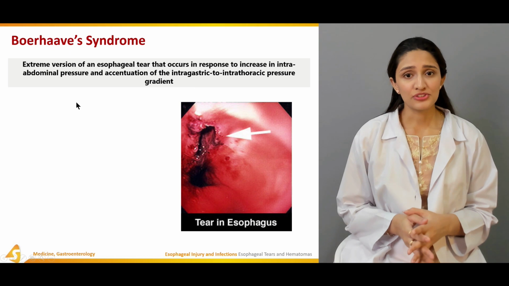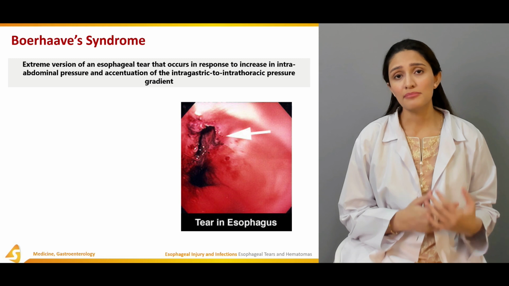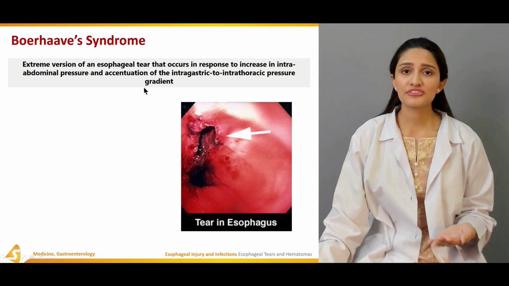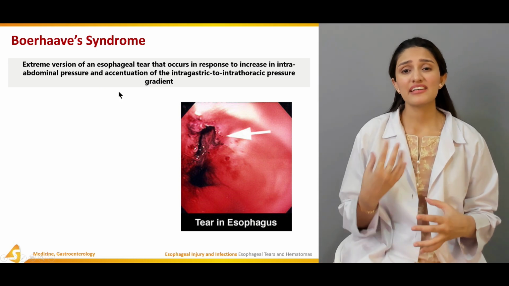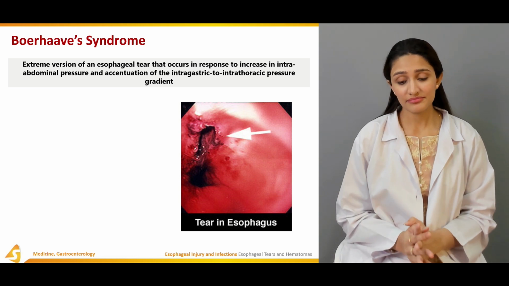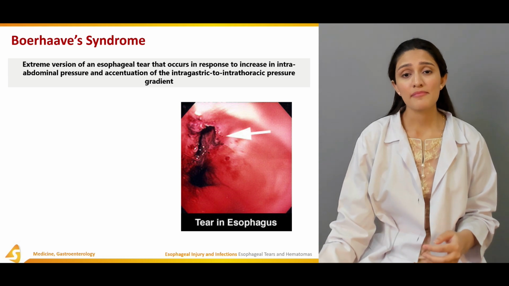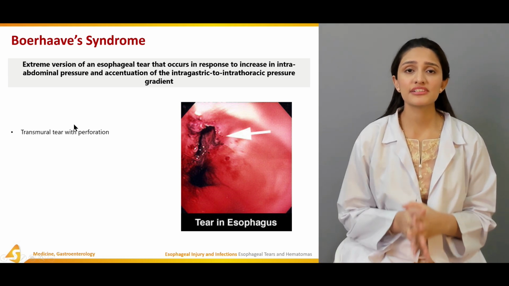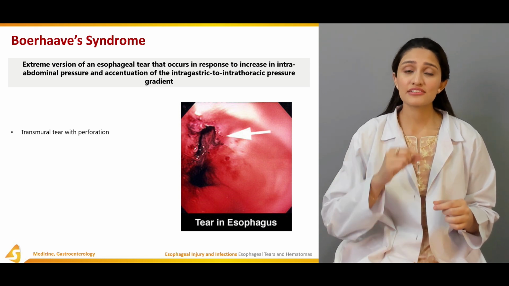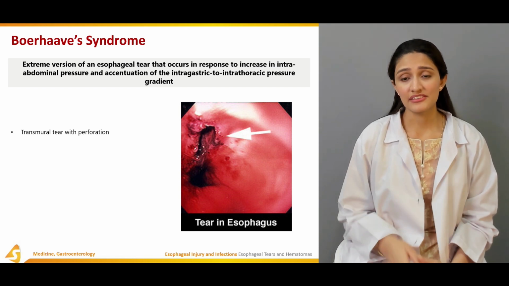Now, Boerhaave syndrome. It is an extreme version of the esophageal tear as compared to Mallory-Weiss syndrome, and it occurs in response to an increase in the intra-abdominal pressure and an increase in the intragastric and intrathoracic pressure gradient. It is a more major form of Mallory-Weiss syndrome, and it occurs when there's a transmural tear with perforation. The tear within the esophagus is through all the layers of the muscularis, and a perforation occurs.